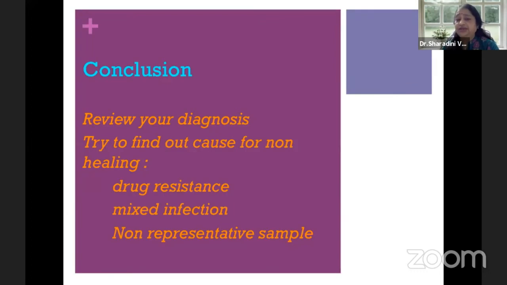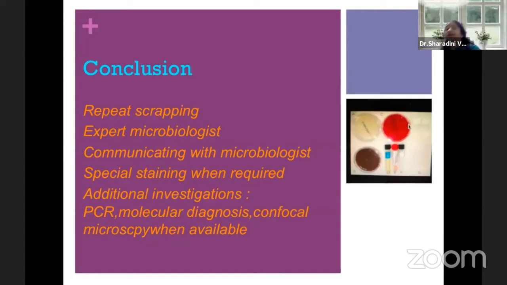The other important thing that you need to consider is drug resistance. So do the sensitivity, antibacterial also, and now we have very good antifungal sensitivity tests available. So do the antifungal sensitivity also, and make sure that you take a representative sample. If you are not able to get it with superficial samples, repeat the scraping, go deeper, take a biopsy, and then make sure whether your ulcer is really a culture-negative ulcer or you are missing the microbial sample. That is very important.